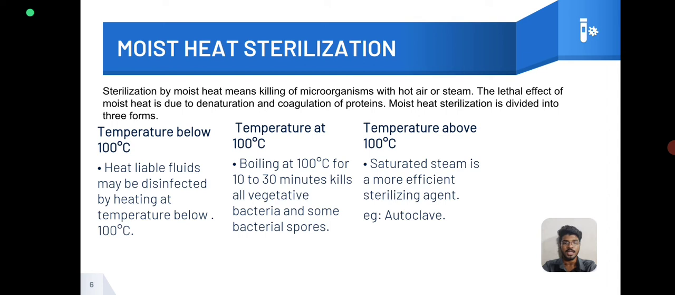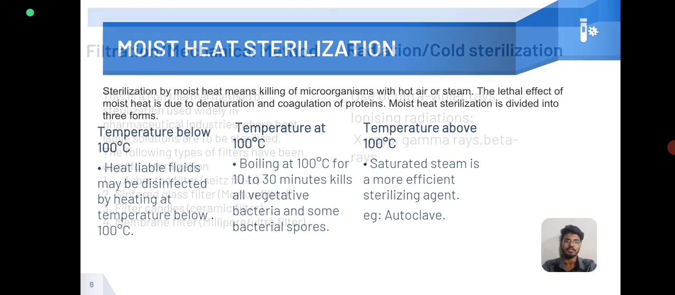At temperatures below 100 degrees, heat-labile fluids may be disinfected by heating. At a temperature of 100 degrees, boiling for 10 to 30 minutes kills all vegetative bacteria and some bacterial spores. At temperatures above 100 degrees, saturated steam is a more efficient sterilizing agent, for example, the autoclave.